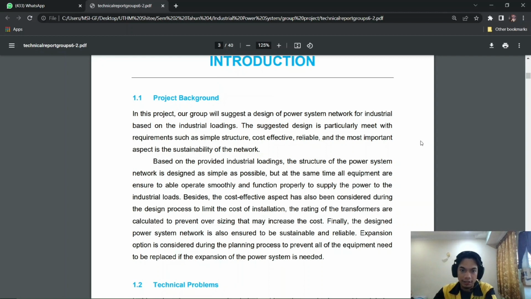Based on the provided industrial loadings, the structure of the power system network is designed as simple as possible, but at the same time, all equipment are ensured to be able to operate smoothly and function properly to supply the power to the industrial loads. Besides, the cost-effective aspect has also been considered during the design process to limit the cost of installation. The rating of the transformer is calculated to prevent oversizing that may increase the cost. Finally, the designed power system network is also ensured to be sustainable and reliable. Expansion options are considered during the planning process to prevent all of the equipment needing to be replaced if an expansion of the power system is needed.